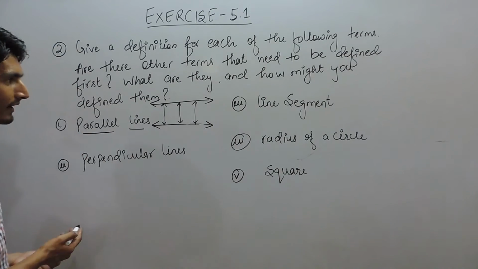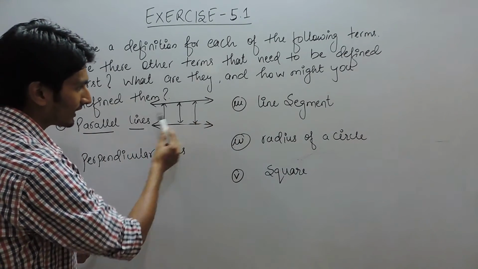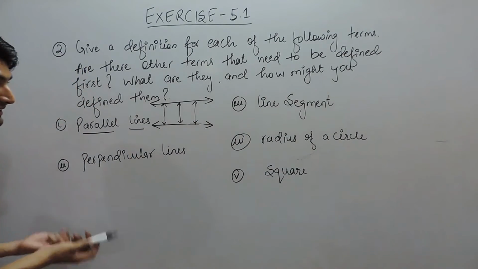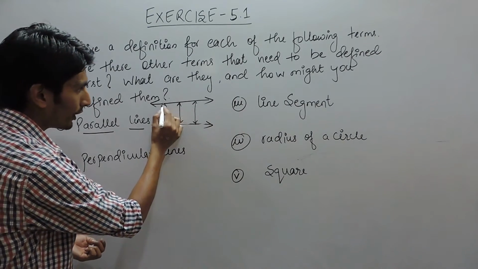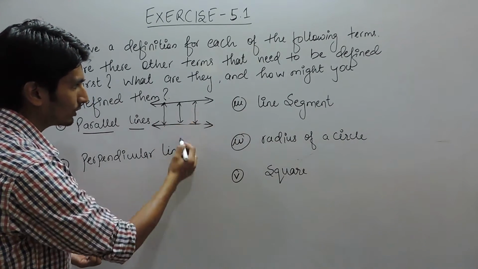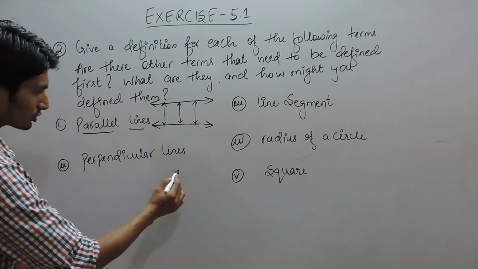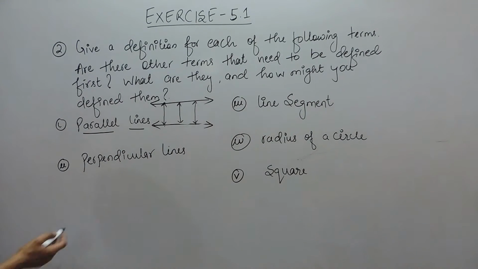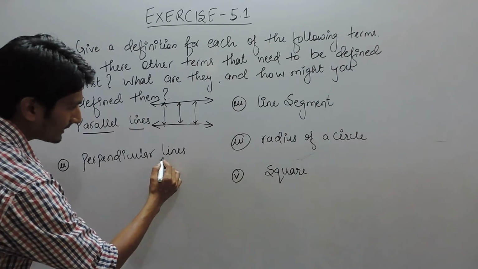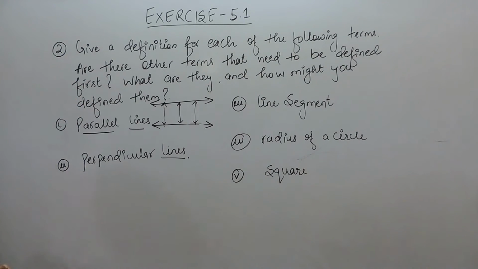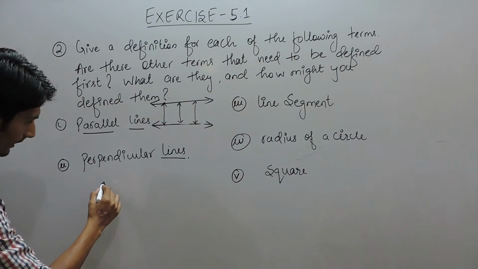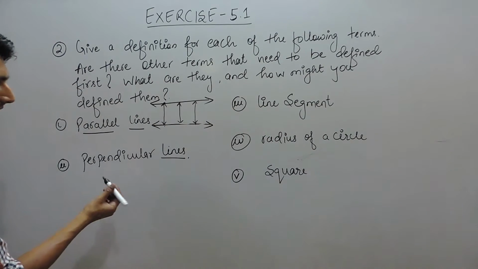And before understanding parallel lines, we must know what are lines, what are intersecting lines, what are points, what is perpendicular distance. After that, you have to understand perpendicular lines. Obviously, before this, for perpendicular lines, we must know what are lines and what are points.